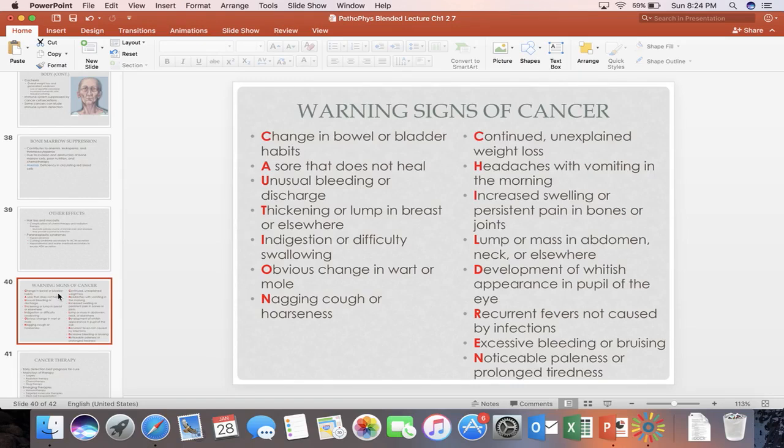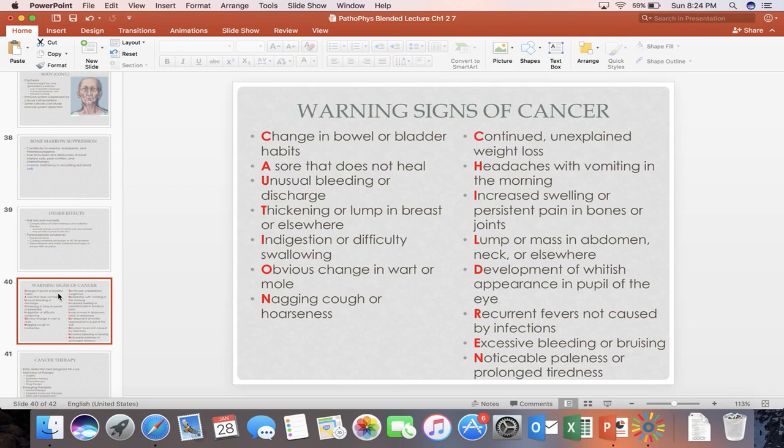So the warning signs of cancer, you have CAUTION, children. C stands for change in bowel or bladder habit. A sore that does not heal even with treatment. Unusual bleeding or discharge. Thickening or lump in the breast or elsewhere. Indigestion or difficulty swallowing. Obvious change in warts or mole. Nagging cough or hoarseness.